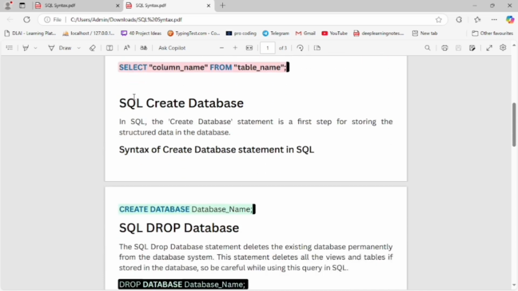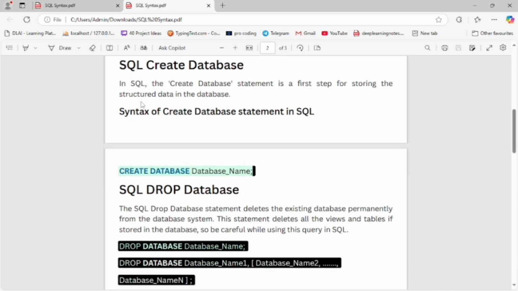And now first we have to study the SQL create database statement, how to create a database in SQL Server. Now let's see how to create a database. In SQL, the create database statement is the first step for storing structured data in the database. The syntax of the create database statement in SQL is: the first keyword is create, the second keyword is database, followed by the database name. By this command we can create a database in our SQL server and any database system.